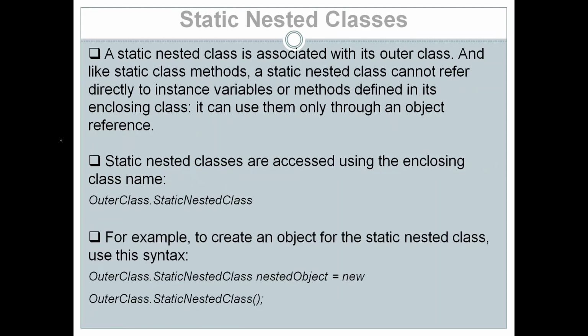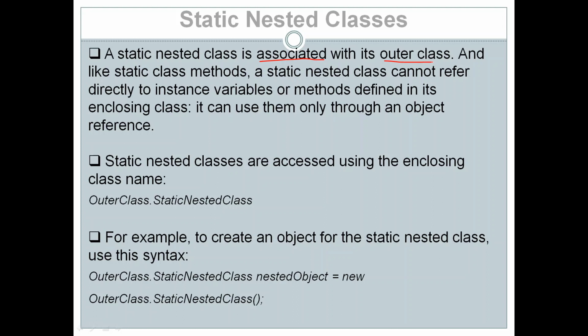Now we will discuss one by one the static nested classes and non-static nested classes. First we will discuss static nested classes. As we have discussed, a static nested class is associated with the outer class.